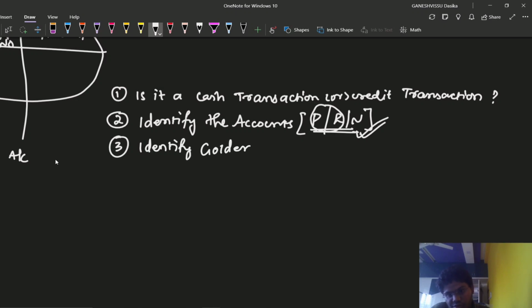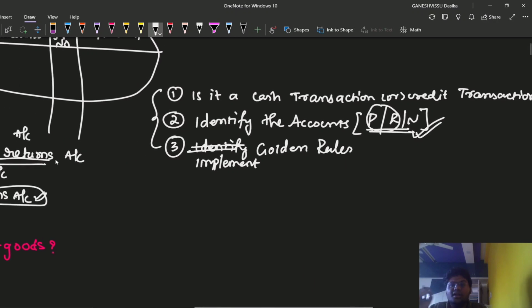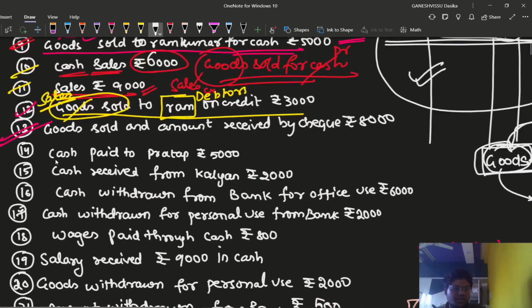Golden rules also. Not identify, implement the golden rules. Implement golden rules regarding that transaction. This all has to be done simultaneously to write the correct journal entry.